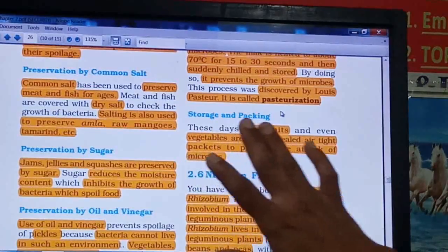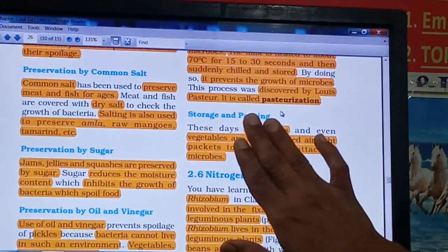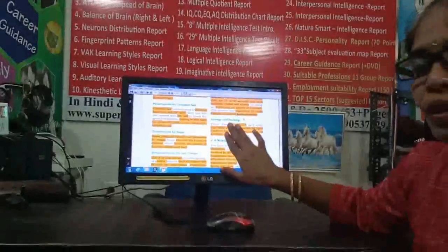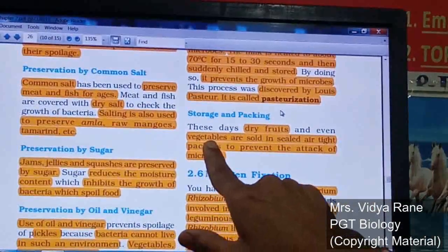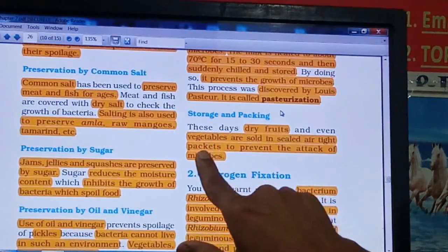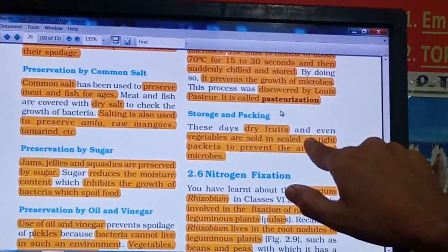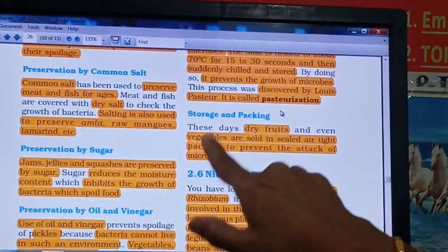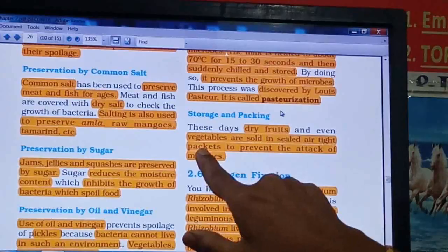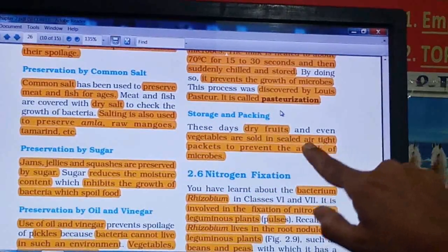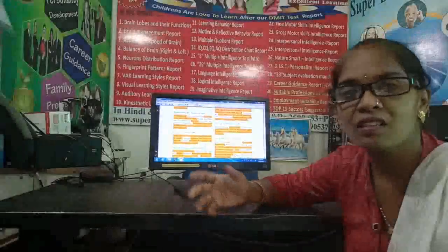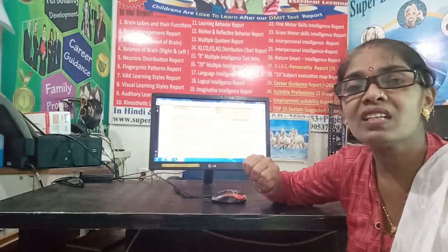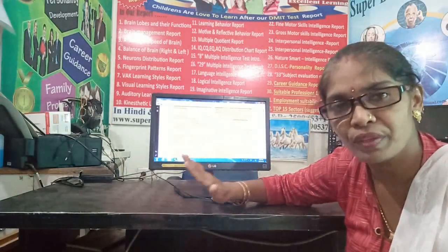Next method is storage and packing, right? By this method also we can preserve our food. Now in this method mostly dry fruits are stored. Even some of the vegetables which are sold in the market are in sealed airtight packs, right? So this will also preserve the vegetables from getting damaged. As it is airtight, there will be no entry of microorganisms, and the air which is packed in that pack is again microorganism free.